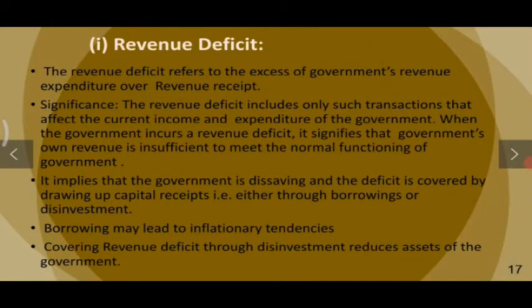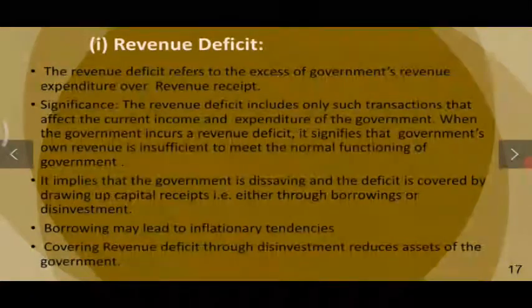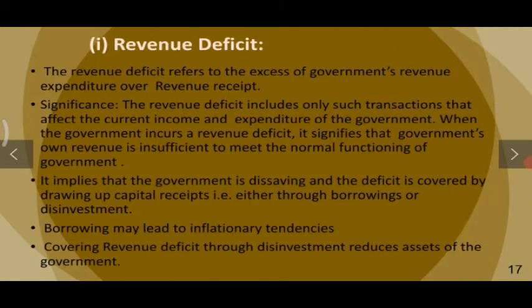Its significances are: the revenue deficit includes only such transactions that affect the current income and expenditure of the government. When the government incurs a revenue deficit, it signifies that government's own revenue is insufficient to meet the normal functioning of government, and it implies that the government is dissaving and the deficit is covered by drawing upon capital receipts, that is either through borrowings or disinvestment. Borrowing here may lead to inflationary tendencies, and covering revenue deficit through disinvestment reduces assets of the government. So these are the different significances of revenue deficit.